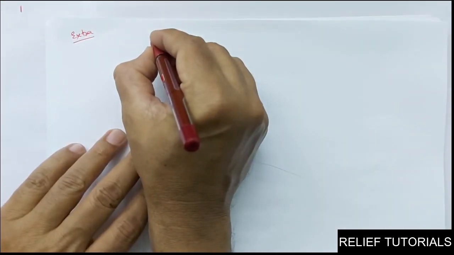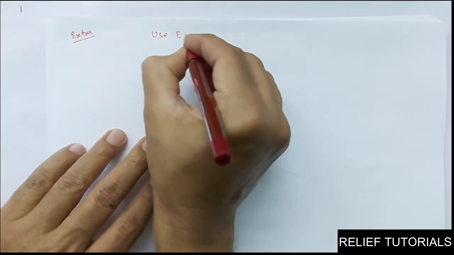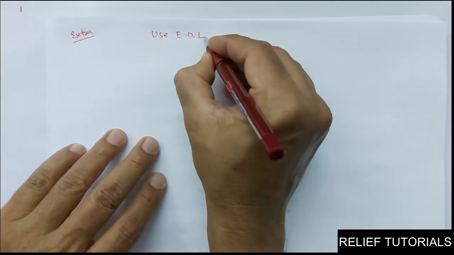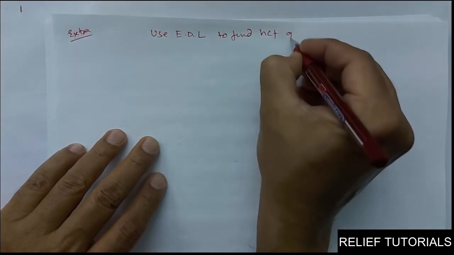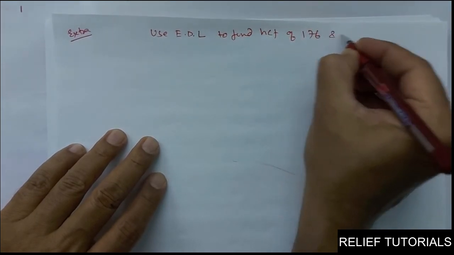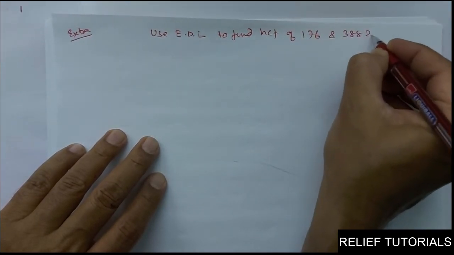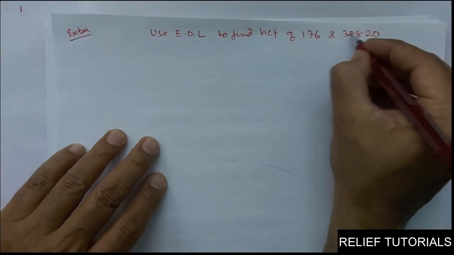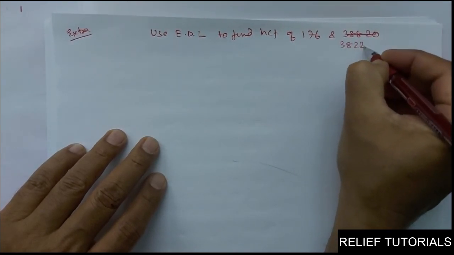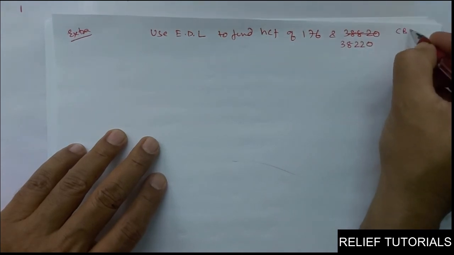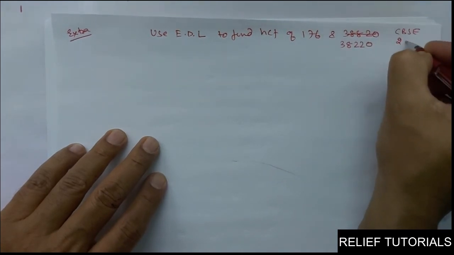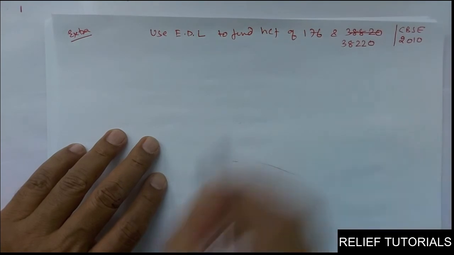Find HCF using Euclid division lemma: HCF of 176 and 38220. It was asked in CBSE 2010. Clear, friends? Now see.